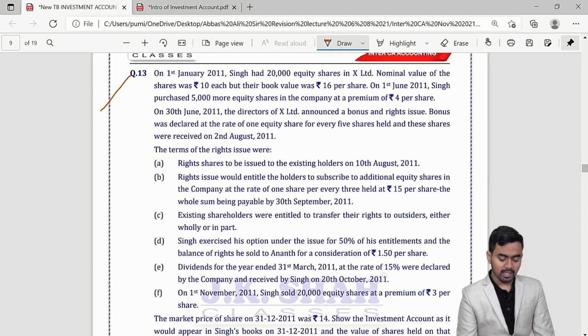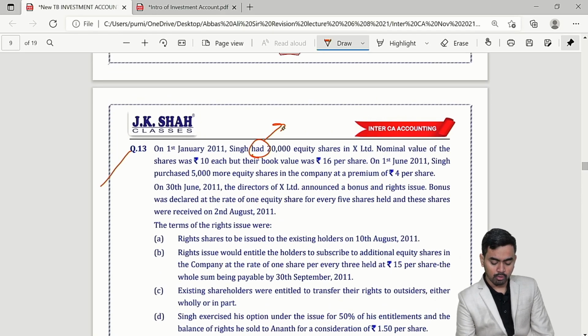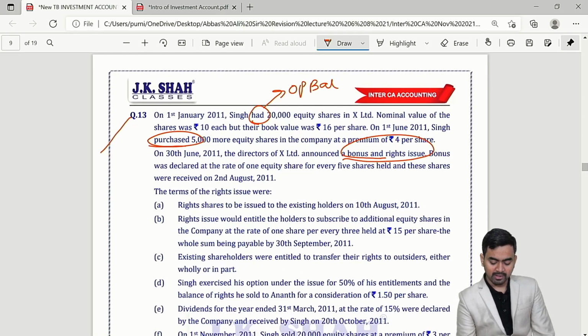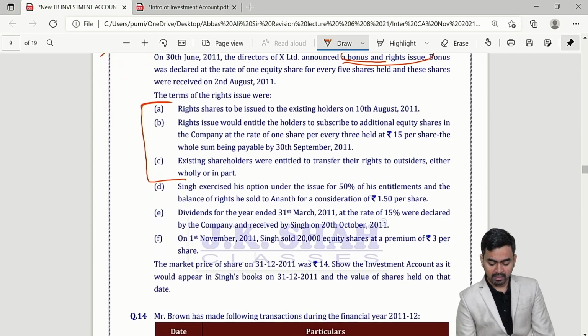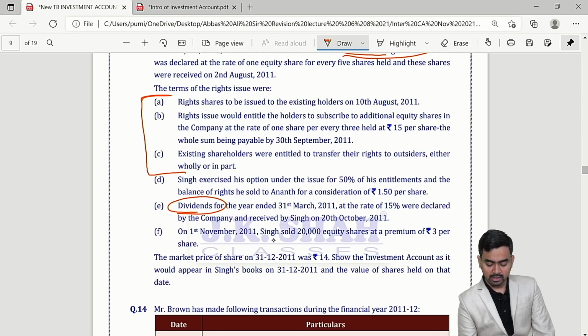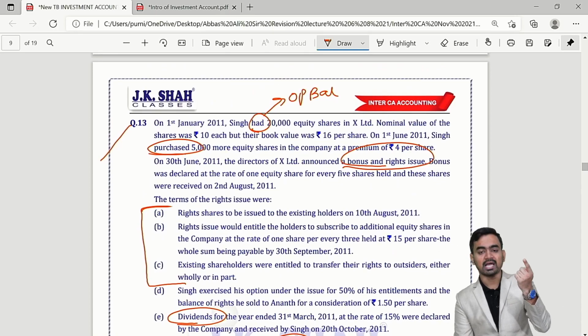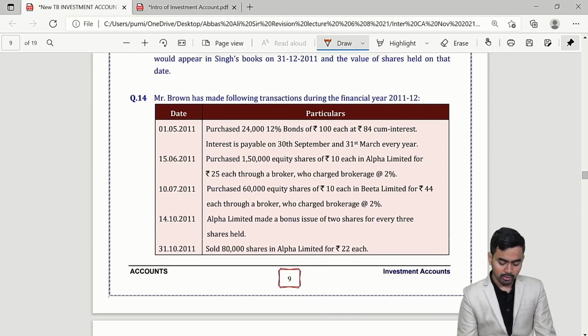Question number 13, again a variable income bearing security sum. They have given the head. Head means opening balance. Then they purchased some shares, 5,000. Bonus and rights will come. For the right, they have given this particular paragraph. Correct. Then dividend of last year, then the sale transaction, and every single concept you know, because I have taken the full-fledged example to explain the entire variable income bearing security. This one is an ICAI sum.